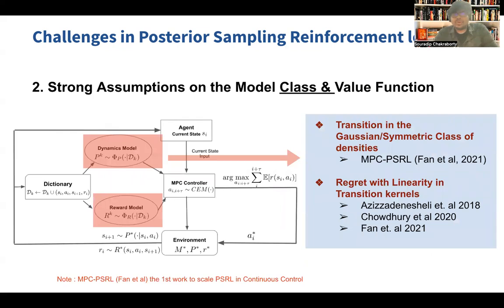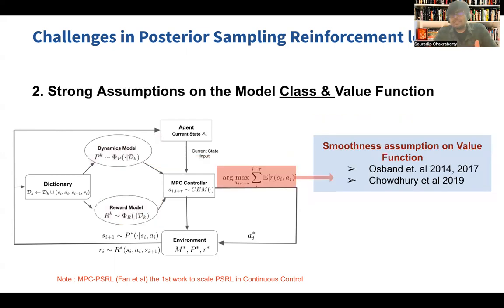Another challenge lies in the strong assumptions that had been in the prior literature. In most of the prior literature, they have assumed that the transition or the reverse model lie in a symmetric class of distribution or Gaussian densities. In some prior works, the regret analysis or theoretical analysis has been done keeping in mind that the transition lies in a linear kernel space, which is not very practical in more complex problems. Another issue has been some Lipschitz assumption on the value function with no explicit dependence on the horizon and the Lipschitz constant. So that has been a point of concern in some of these earlier assumptions.